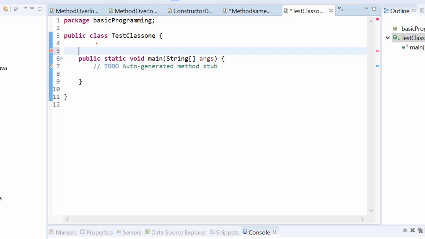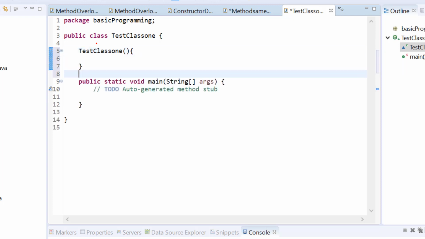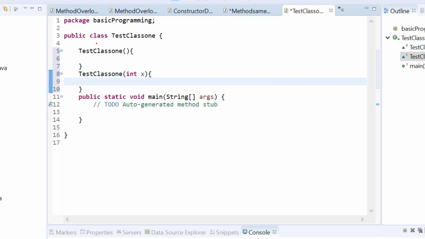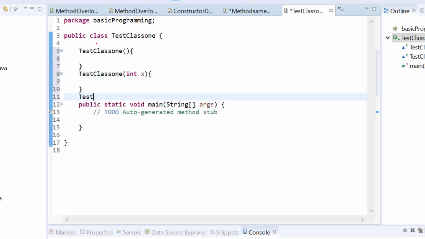So in this test class I am creating 3 constructors. One is a default constructor, test class 1. This is a default constructor, and the second one is a parameterized constructor, test class 1, and I am passing one parameter to this, which is an integer variable, and the third constructor is a parameterized constructor, and I am passing 2 integer variables.